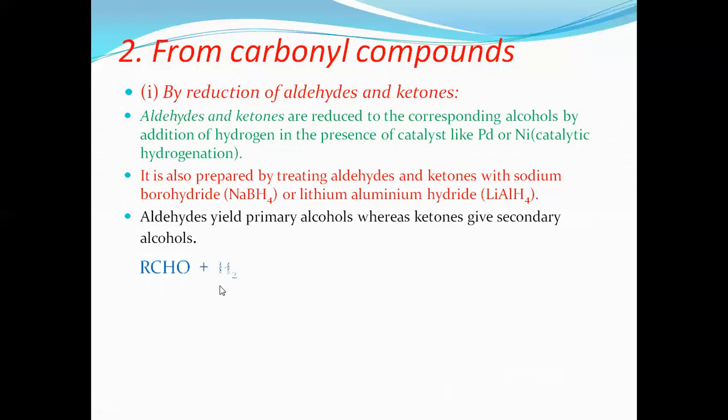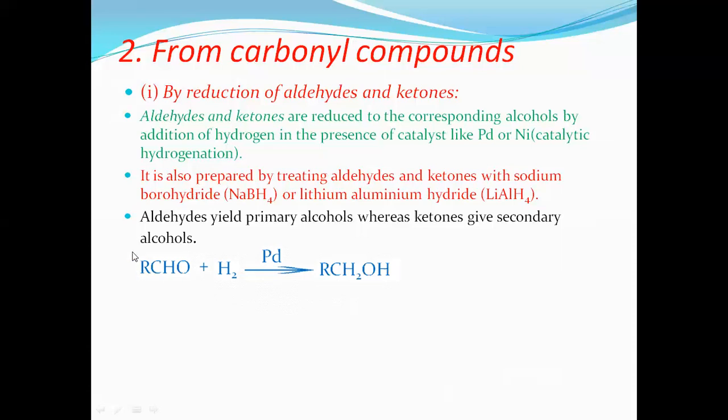When aldehydes undergo reduction, that is, addition of hydrogen in the presence of a catalyst such as palladium or nickel, reduction takes place to give alcohols.